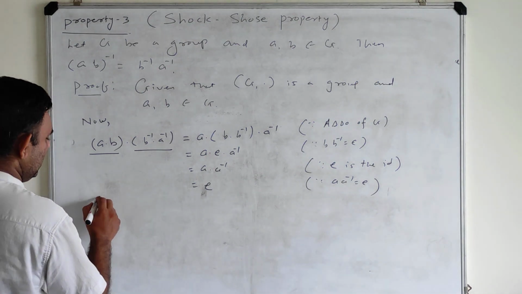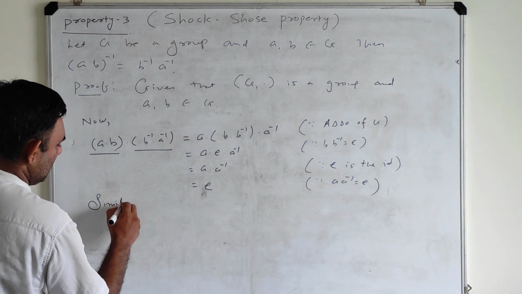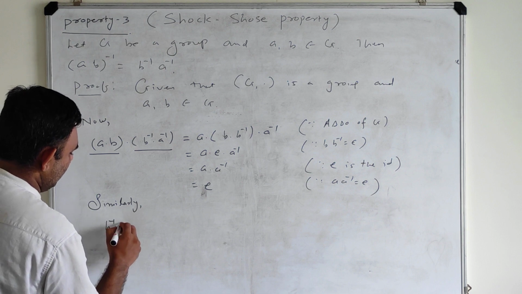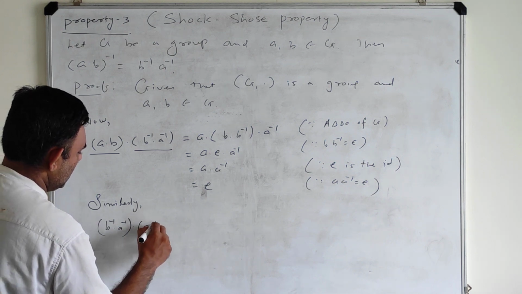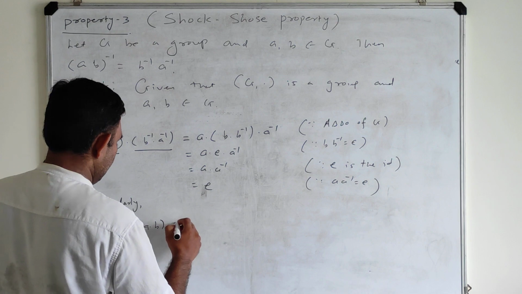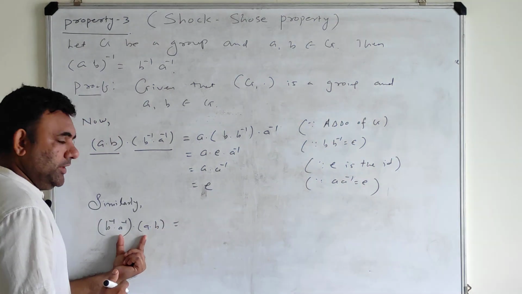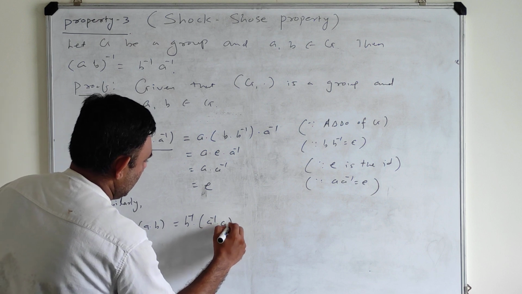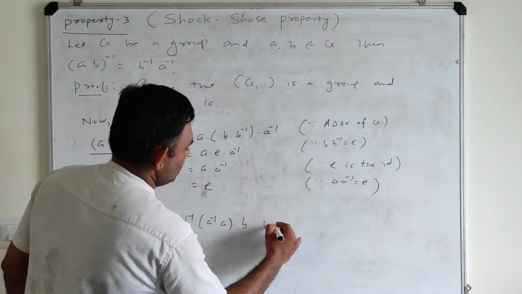So similarly, let me evaluate this side, b inverse a inverse dot ab. Again let me use associativity. So it is b inverse dot a inverse dot a dot b. So the reason is what?